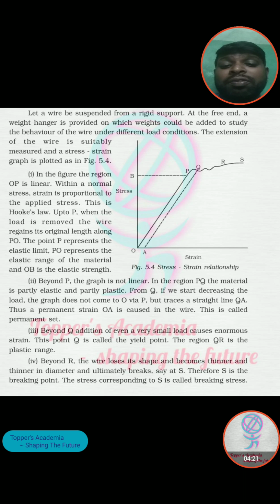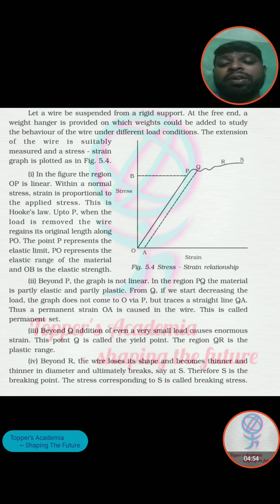After Q, on adding even a small load, when we increase the load a little more, what it will be doing is that it will cause enormous strain. A small amount of stress will also cause a big strain, and thus this point Q is termed the yield point. This QR region is called the plastic range, and Q is the point called the lower yield point, and R is nothing but the higher yield point.